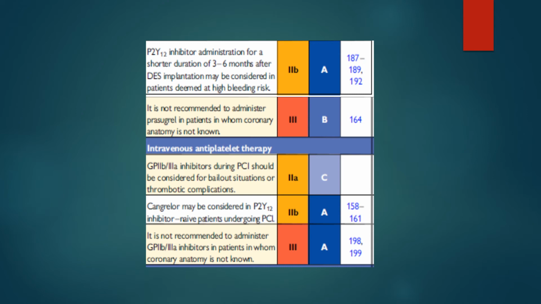In intravenous antiplatelet therapies, the glycoprotein 2B3 inhibitors during PCI should be considered as a bailout situation only, and should not be used as routine anticoagulation or antiplatelet therapy during PCI. Cangrelor, which is given IV, may be considered in P2Y12 inhibitor naive patients undergoing PCI. It is not recommended, as we have said before, to give glycoprotein 2B3 inhibitors in patients in whom coronary anatomy is not known. Also, if the patient did not receive coronary angiography, you should not give him glycoprotein 2B3.